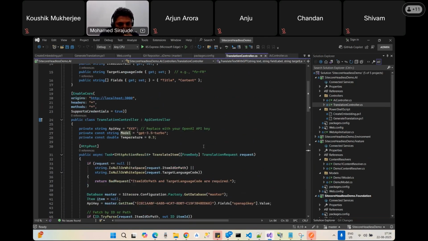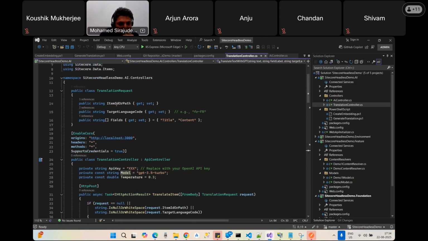In the translation request, what I provide is just two things: first, the Sitecore item ID, and second, the target language code, because definitely the language is the key point here, to translate into the respective language. So we need to pass these two. I have two fields in one of my templates, so I hard coded these two, title and content. These two fields are going to be translated, along with the item ID and the target language code.